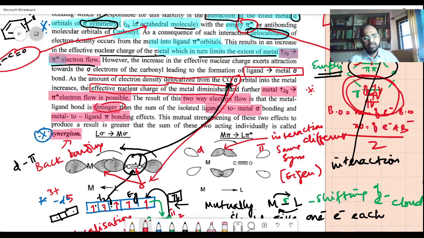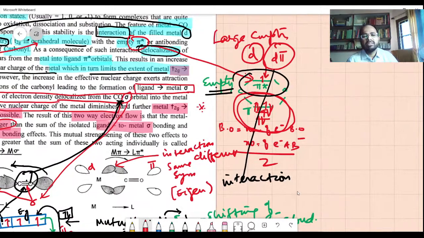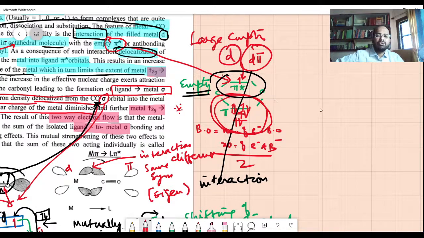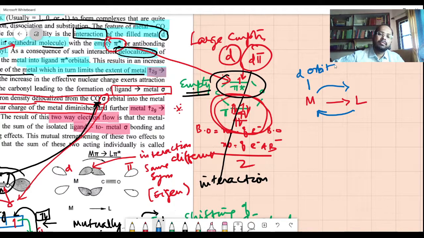So to sum up, it's not much difficult for you to remember. I'll just give the sum up. Metal is there, ligand is there. Mutual electron donating from this to this is possible, right? This is the second thing. The third thing is this has got d orbitals. Lot of space is there. Lot of space for delocalization. In the ligand, you have electrons in pi symmetry because it is carbon monoxide.